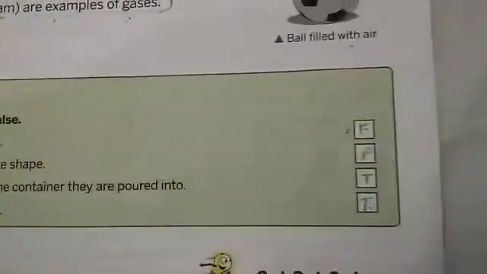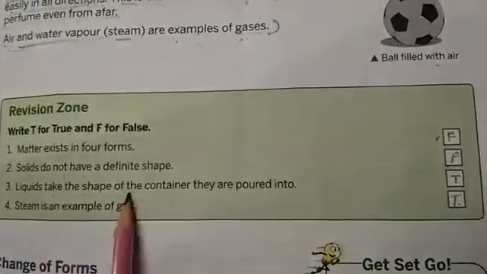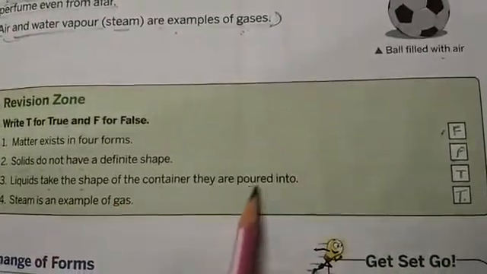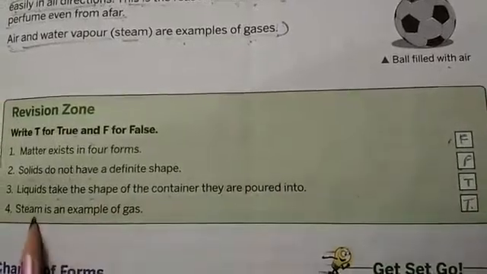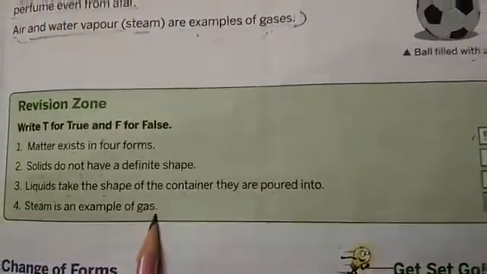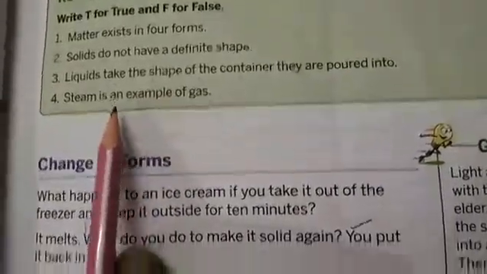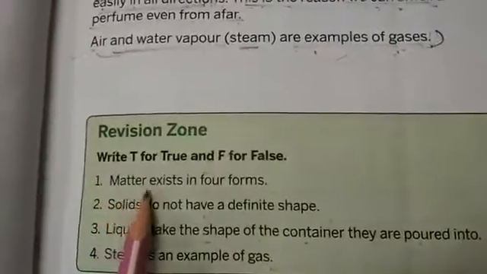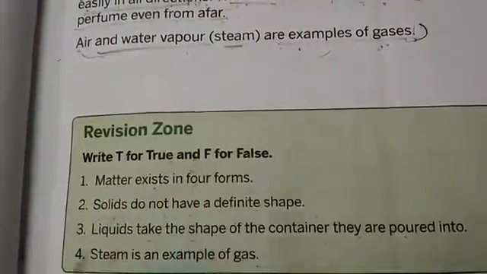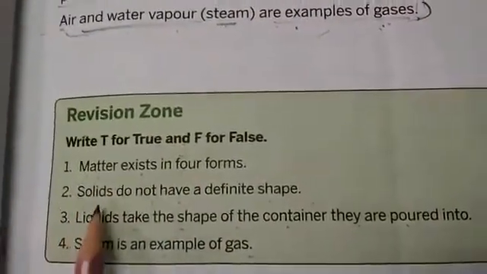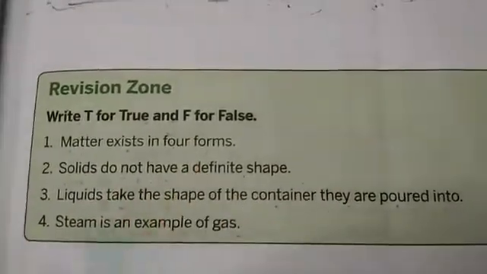False. Solids do not have a definite shape. False. Liquid takes the shape of the container it is poured into. True. Steam is an example of gas. True. Now you have read the lesson and I explained it, so you know whether it is true or false. Matter exists in three forms, and solid has a definite shape.